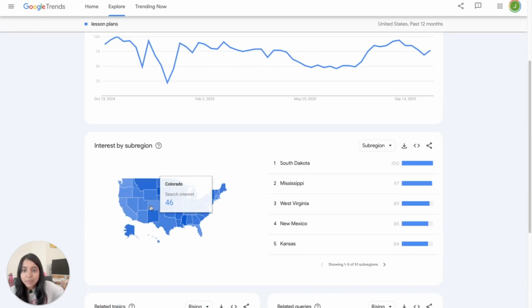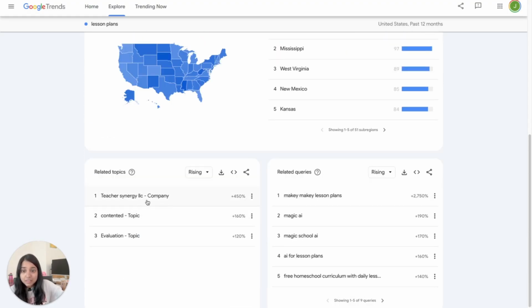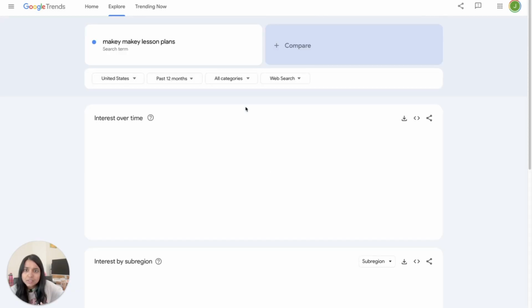And then you can see by region. And again, I'm trying to show you examples of the sites and how you can use them and how it can be helpful in market research. Related topics: Teacher Synergy, LLC, content evaluation, Makey lesson plans. Ooh, so there's a lot of growth in that, 2,750%. So let's see what that is.